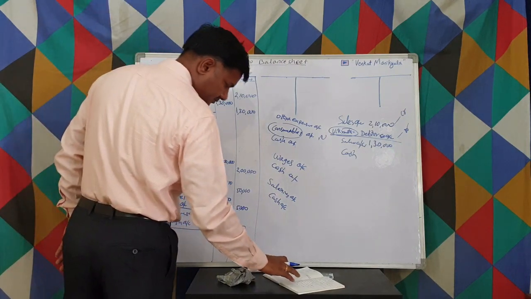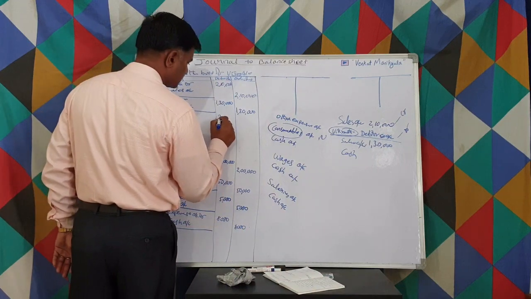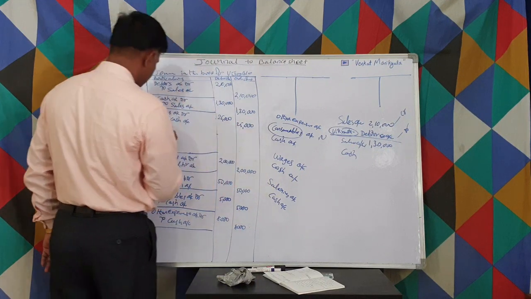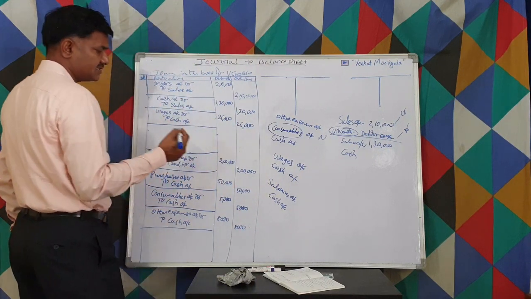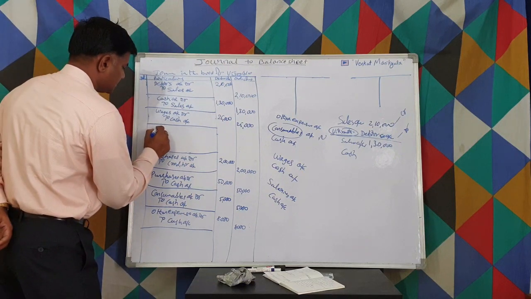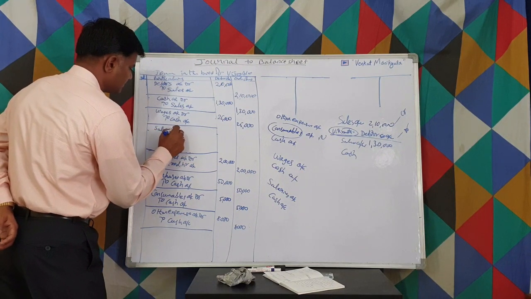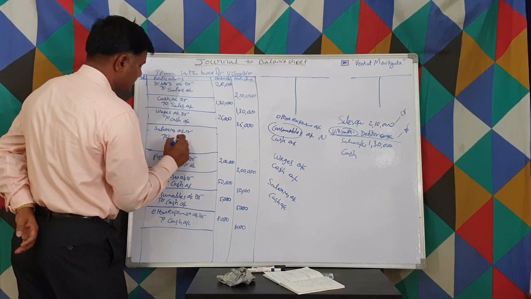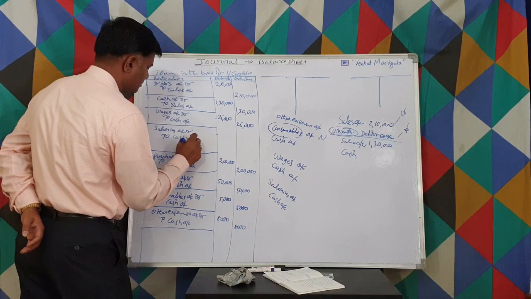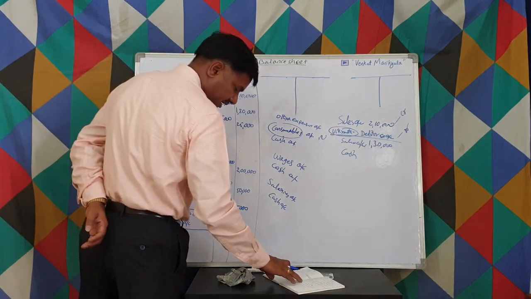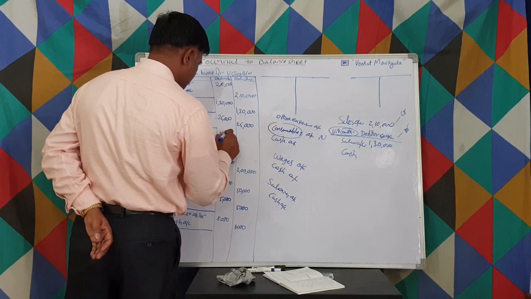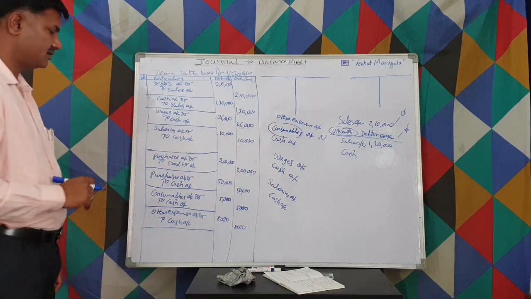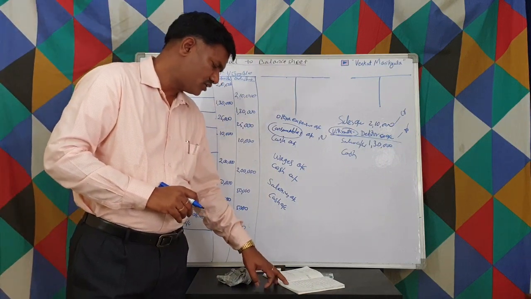Wages, how much we have paid? Wages we paid 25,000. 25,000 rupees wages we paid, and then salaries also we paid. This is also similar: salaries account debit to cash account. How much salaries we paid? 10,000 rupees, right? 10,000 rupees we paid.